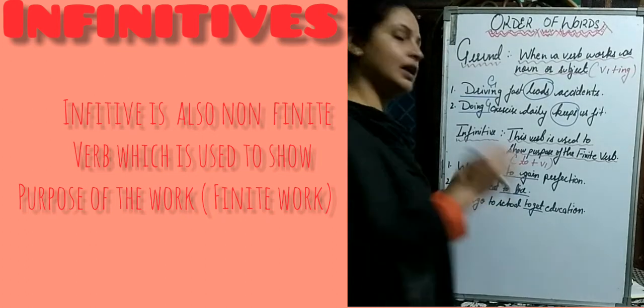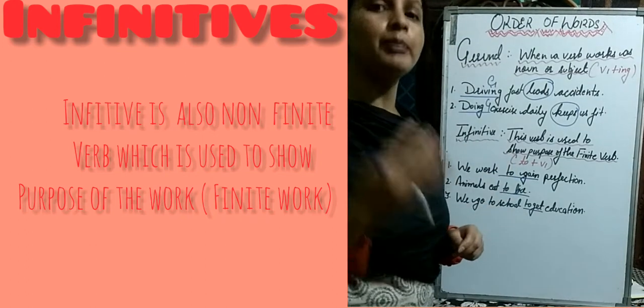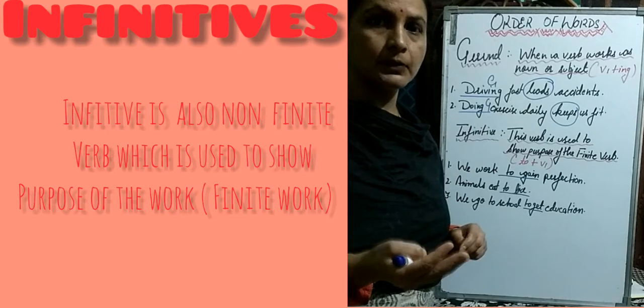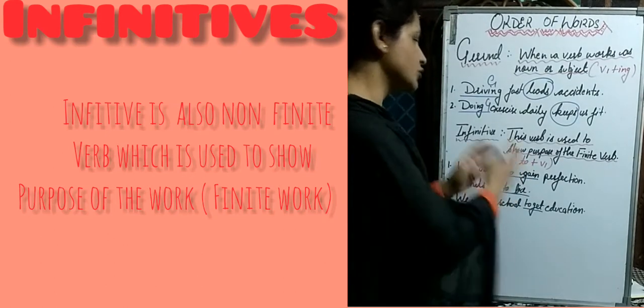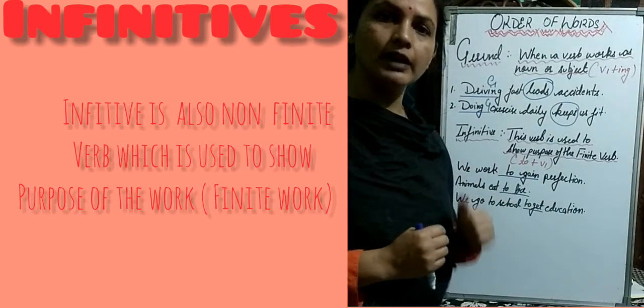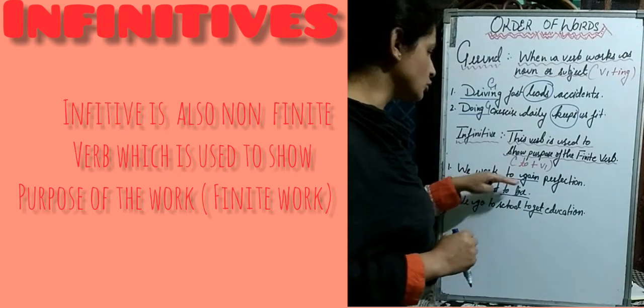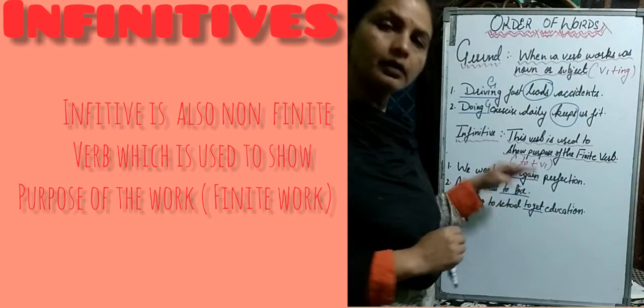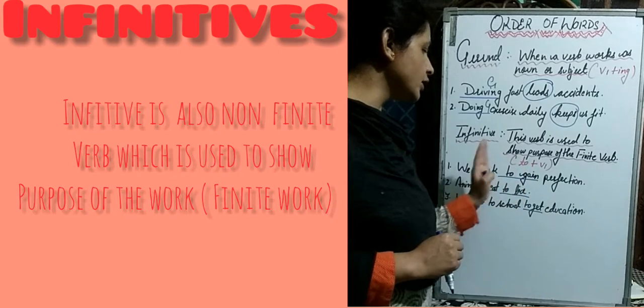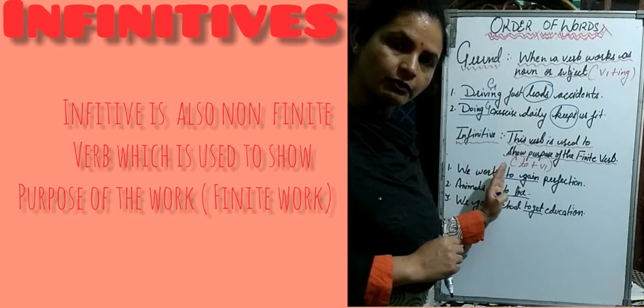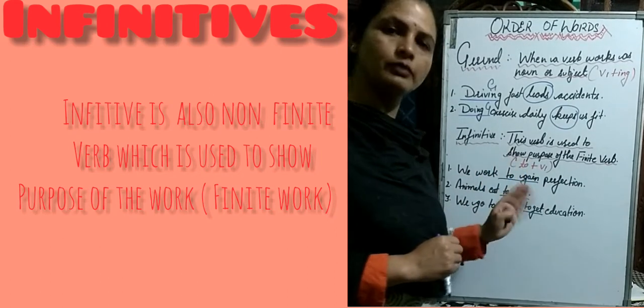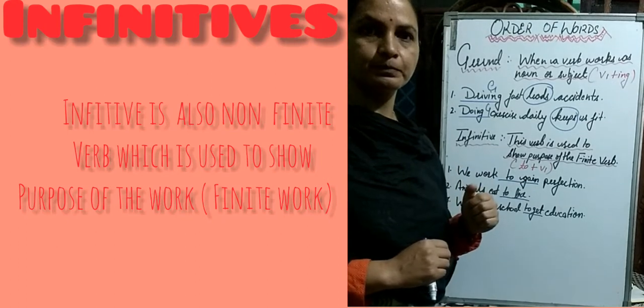So whenever we get the answer of purpose, why, that part is called infinitive. So all these three are infinitives. To is used before the verb and the verb always remains in first form.